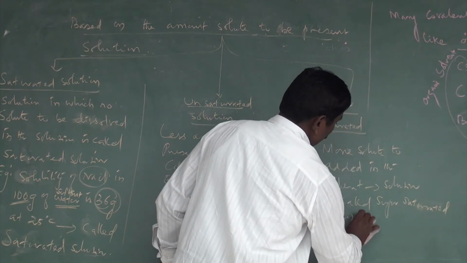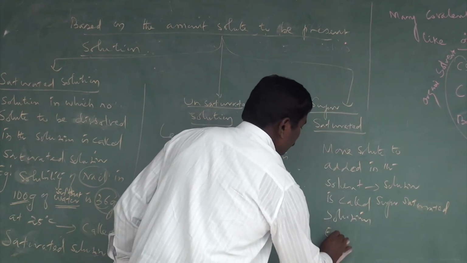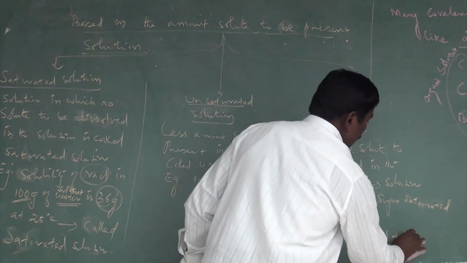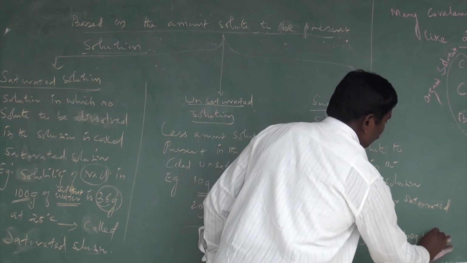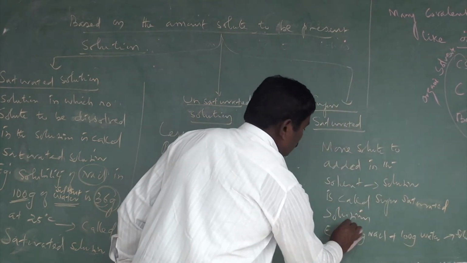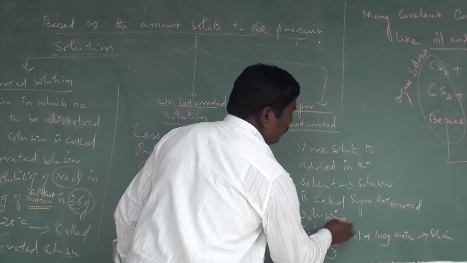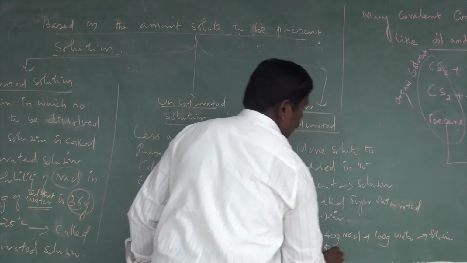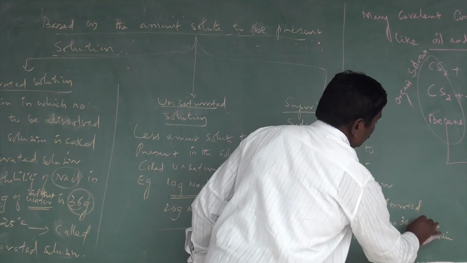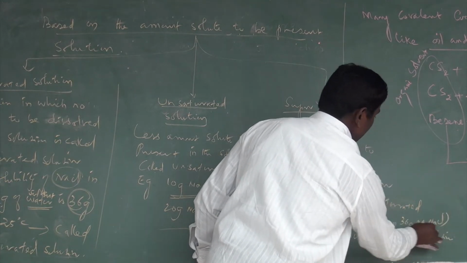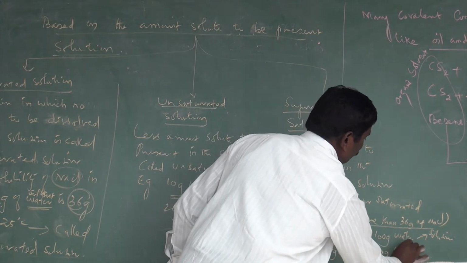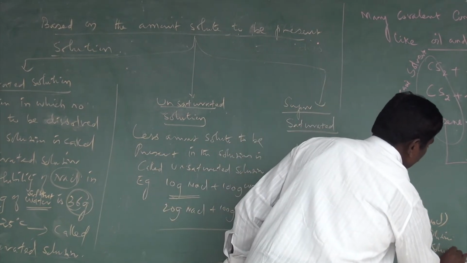Supersaturated solutions. Example: 40 grams of NaCl to be dissolved into 100 grams of water gives a saturated solution, and 50 grams, which is more than 36 grams of NaCl, dissolved into 100 grams of water gives a supersaturated solution.